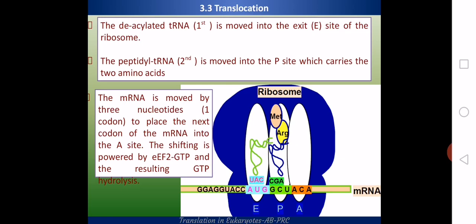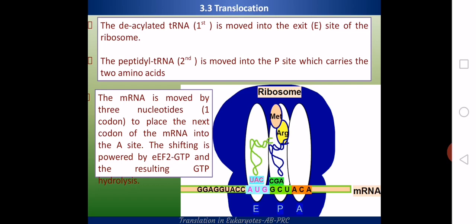Then translocation occurs. The ribosome will be moving, or the mRNA will be moving, by a distance of 3 nucleotides, that means 1 codon distance. This causes the tRNA and mRNA to move together as they are already bound by the codon-anticodon interactions. So this causes the A site to be vacant, and the P site will be having a dipeptidyl tRNA and the E site the empty or deacylated tRNA.